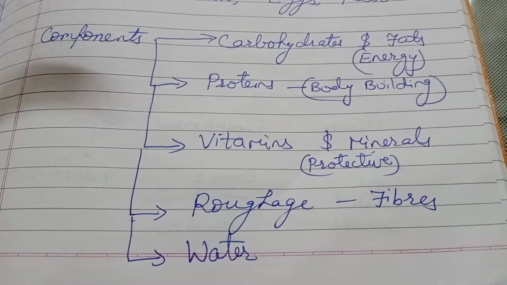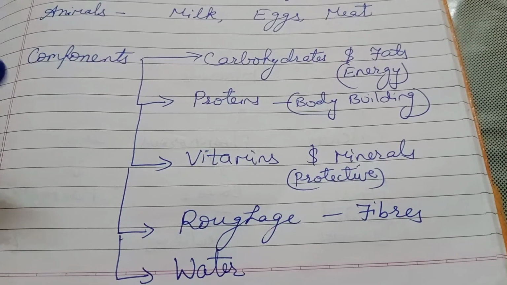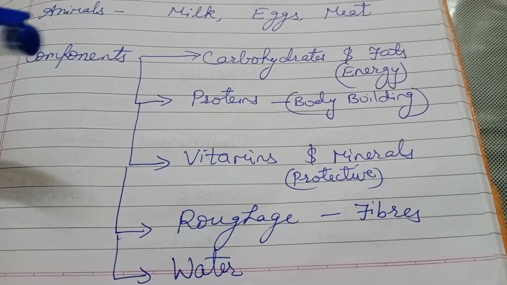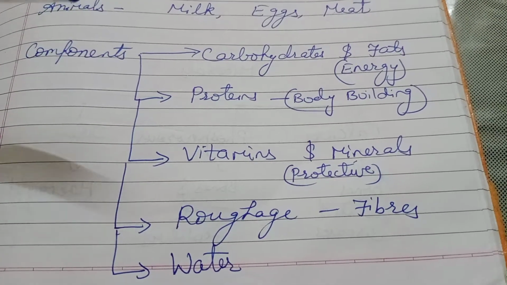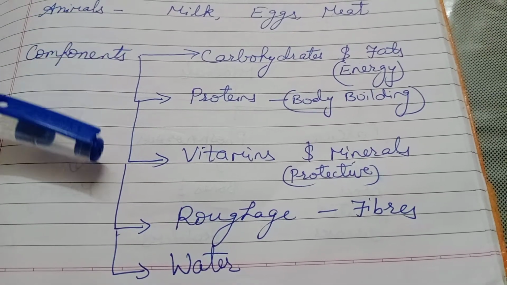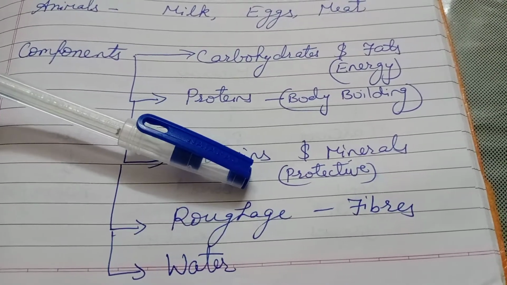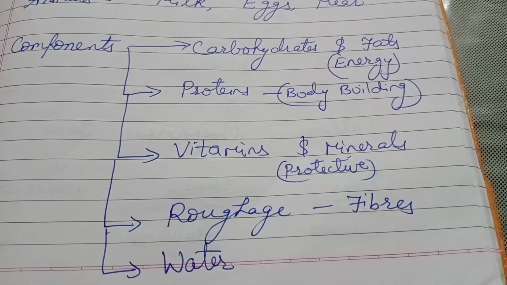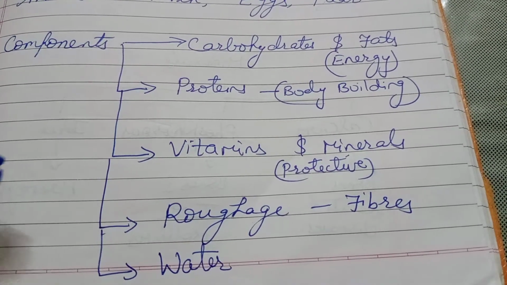Carbohydrates and fats are the energy giving food which provide us with a lot of energy to do our daily routine. Proteins are the body building food which help our organs to develop properly. Vitamins and minerals are the protective food which help our body to be protected from different types of diseases as we are exposed to the environment every time.